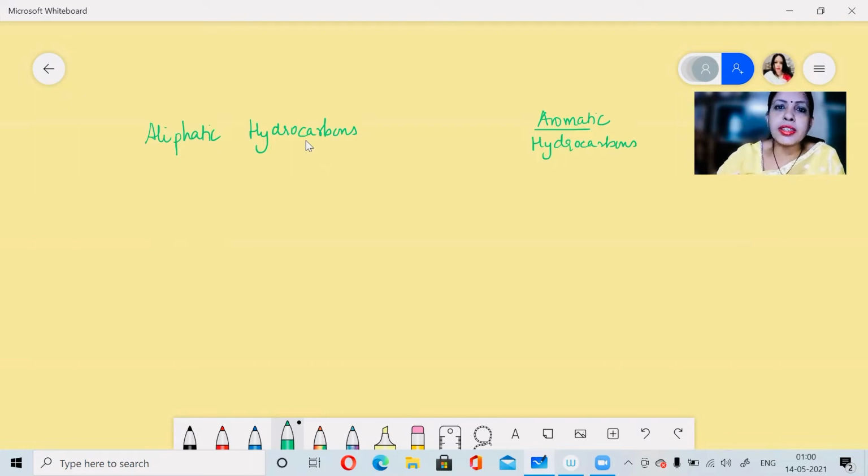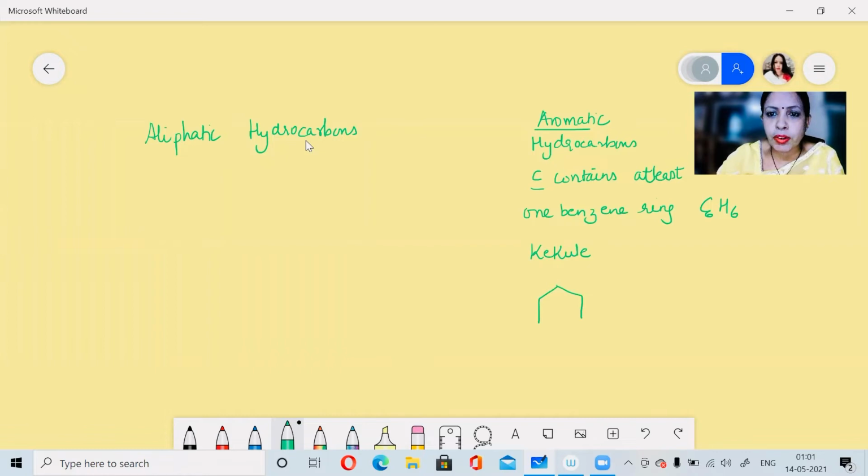But science is based on facts. So the factual definition says it is a compound which contains at least one benzene ring. Now, what is this benzene ring? The molecular formula for the benzene ring is C6H6. Kekulé was the scientist who gave the structural formula for benzene. This is the structural formula, which is somewhat like this. The inner ring represents the three alternate double bonds which are present in your benzene ring.